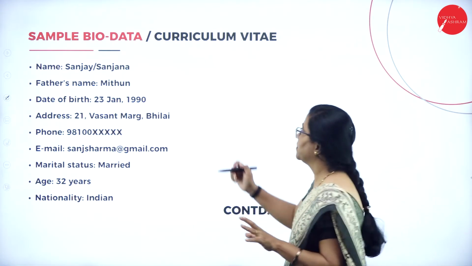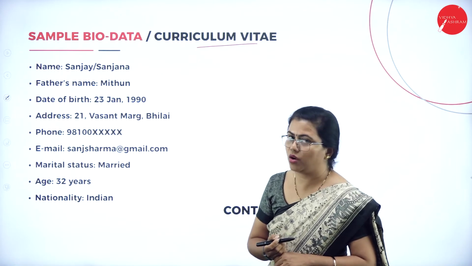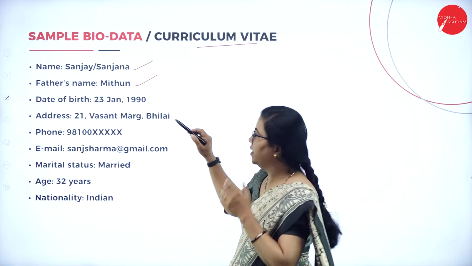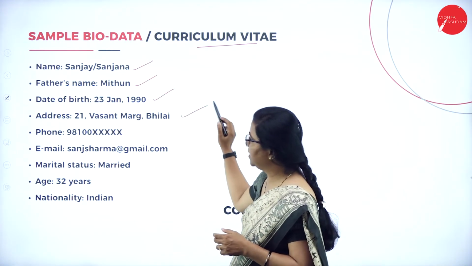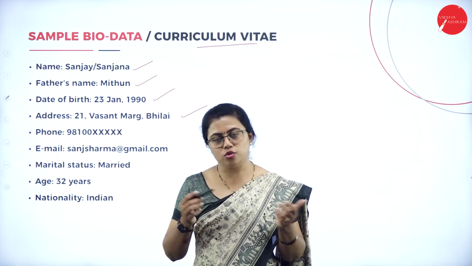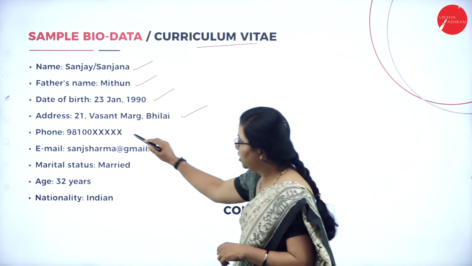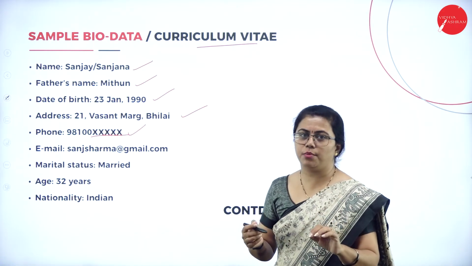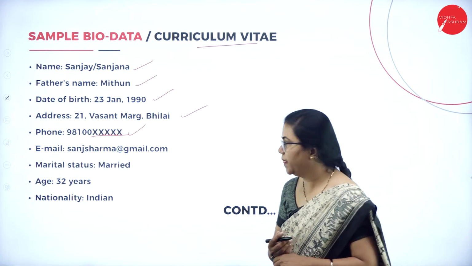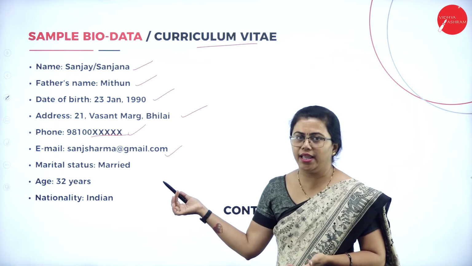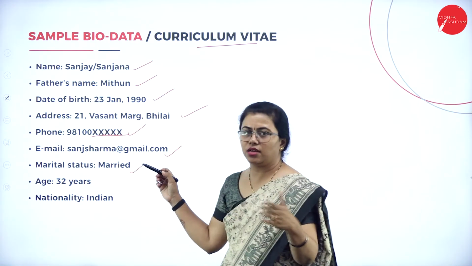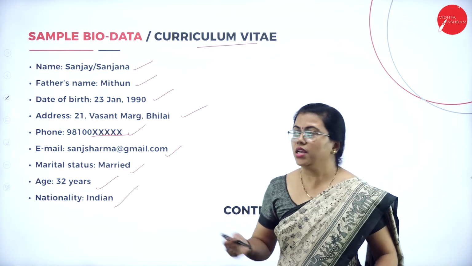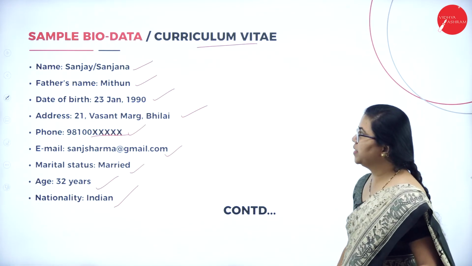This biodata is also called curriculum vitae. So you start with the name, then father's name, all the personal details you are going to enter here, then date of birth, then also the address. You have already written the address there, but please repeat it here also. Phone number also, as I told you, please do not mention your personal number, you can just put XXX at the end of the 10-digit number. Here also some mail ID you can provide. Then marital status, whether you are married or unmarried, what's your age, what's your nationality, everything should be there. Along with this, since there is no place, I have continued in the next slide.